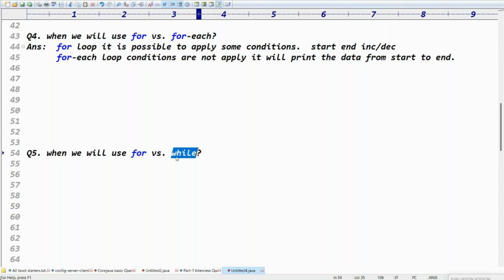What about while loops? In a while loop you don't have any starting value or ending value. While loop is only a condition checker. If I have to start here, I have to end here, I want to increment something, then you can go for the for loop. No, sir, I just want to check the data, check only the condition. While loop will work only based on the condition, guys. There is no starting value, there is no ending value.